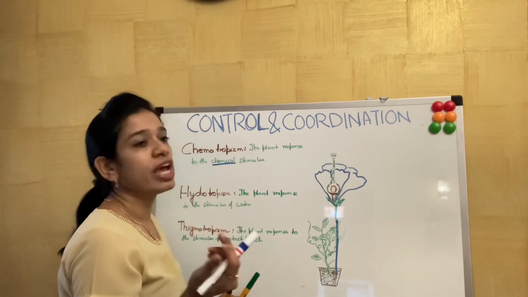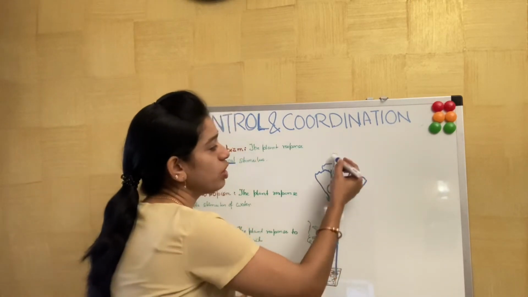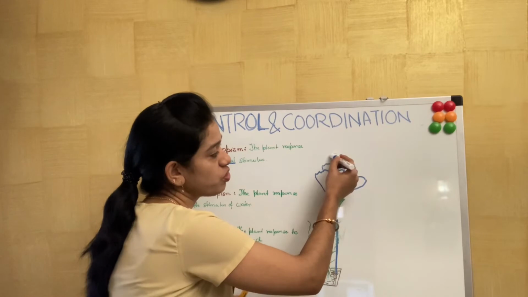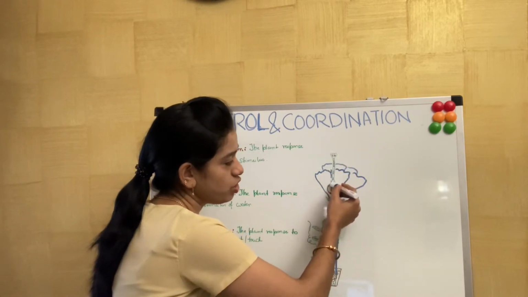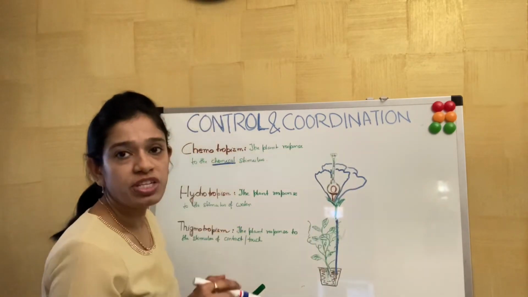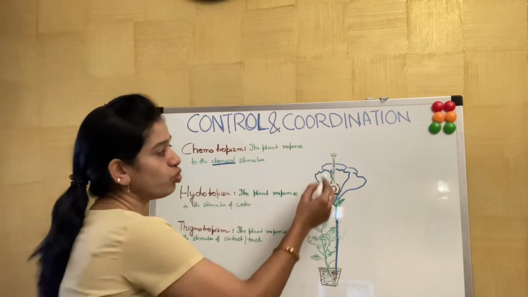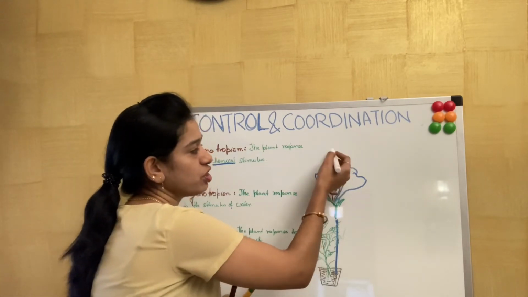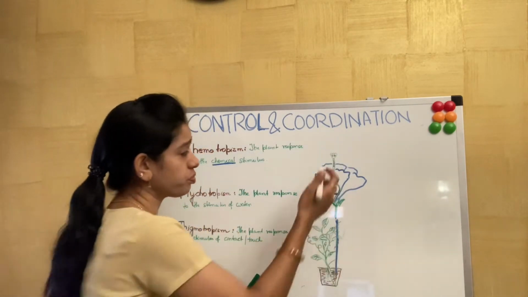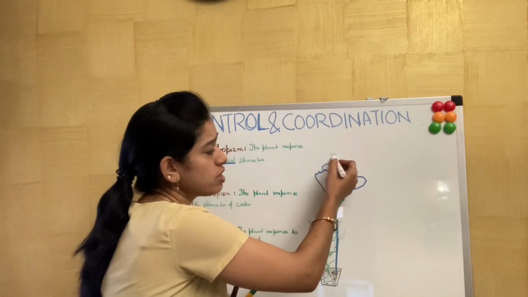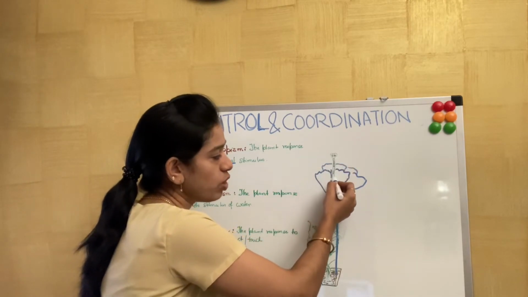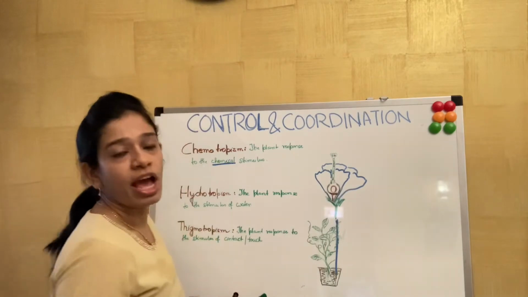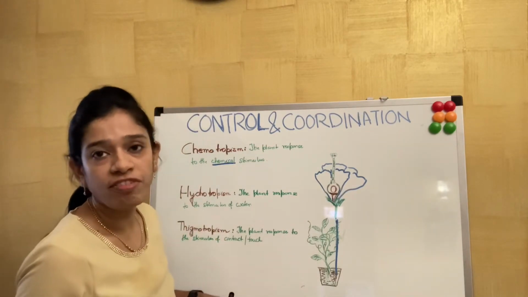Due to this chemical, the pollen tube that is formed grows straight and meets the ovule. The pollens move through this pollen tube and reach the ovule of the flower and fertilize the